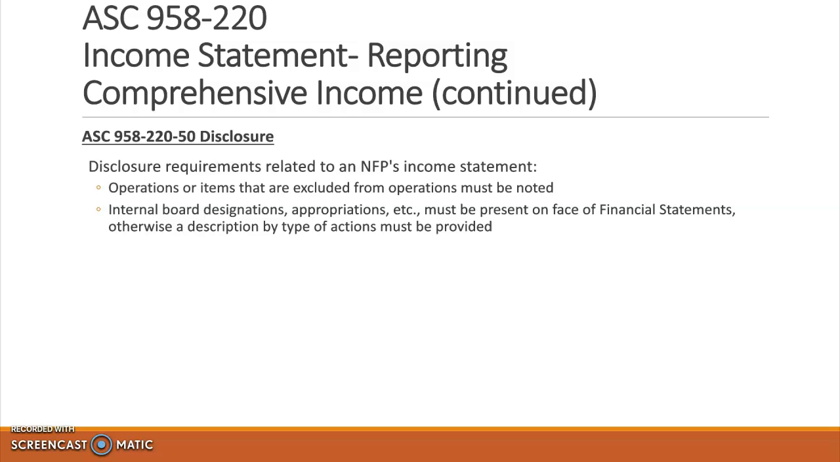Disclosures related to the income statement of a not-for-profit are that they must disclose their operations or items that are excluded from operations. Also, they must disclose internal board designations and appropriations, and that must be on the face of the financial statements. Otherwise, they must provide a description by type of actions.